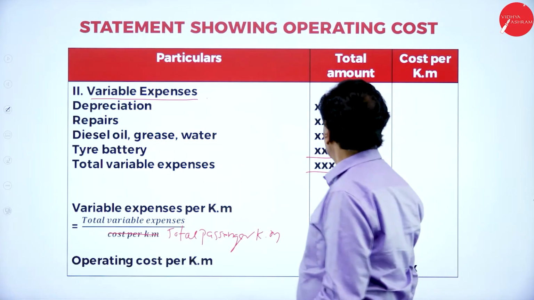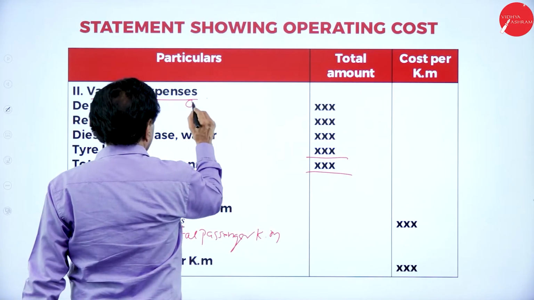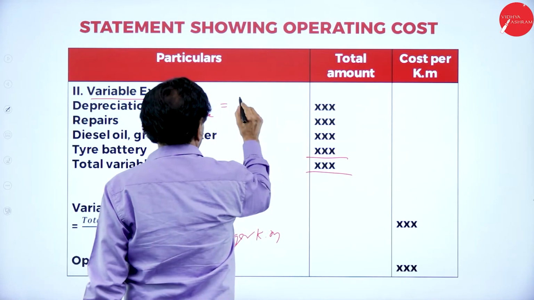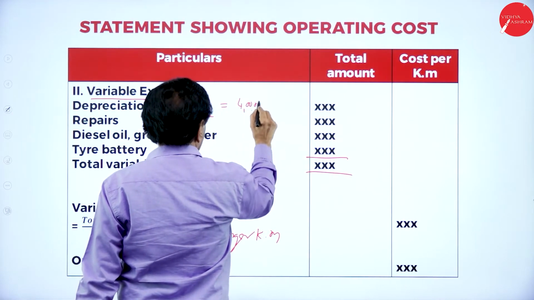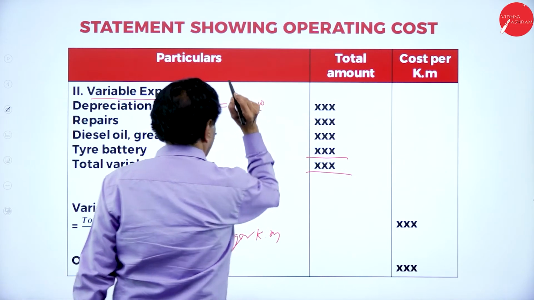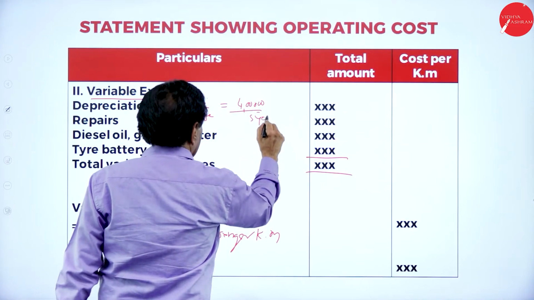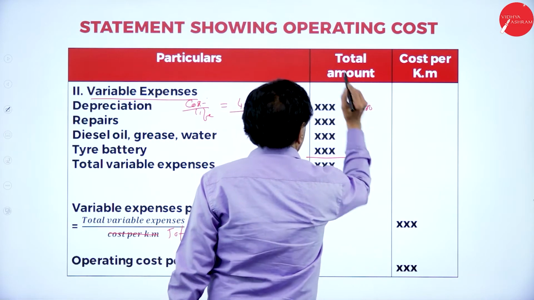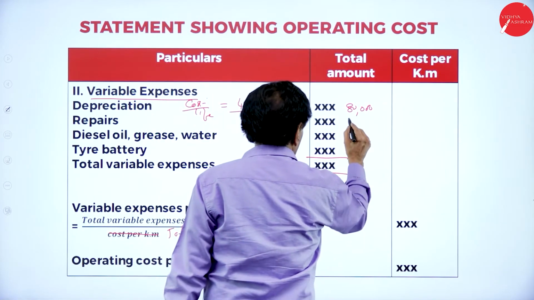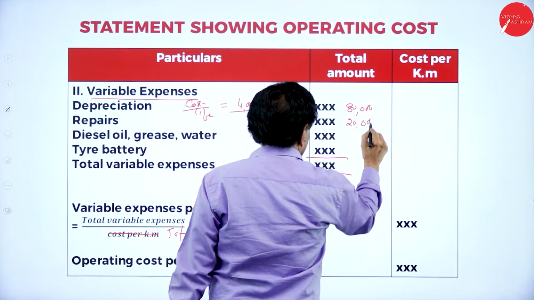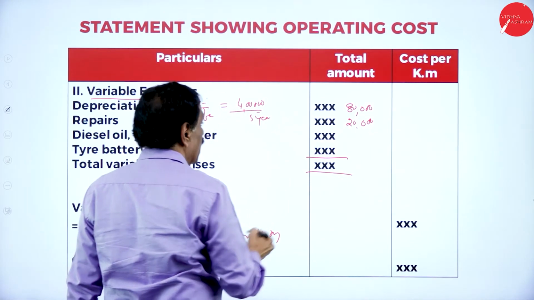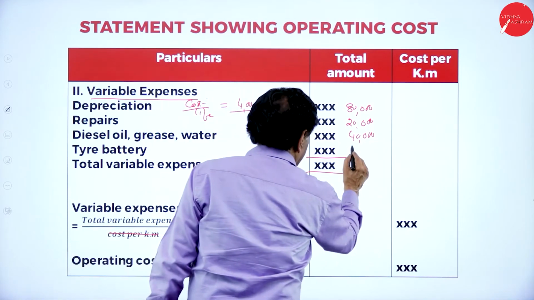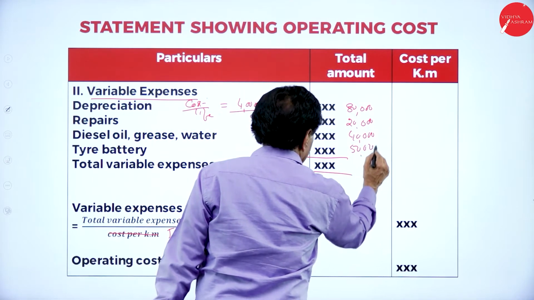Then assume depreciation is cost divided by life. Cost is 4 lakh, life is 5 years, so it comes to 80,000. Then repairs 20,000, diesel and oil 40,000, battery 50,000, and so on. Add the figures: 2 lakh.